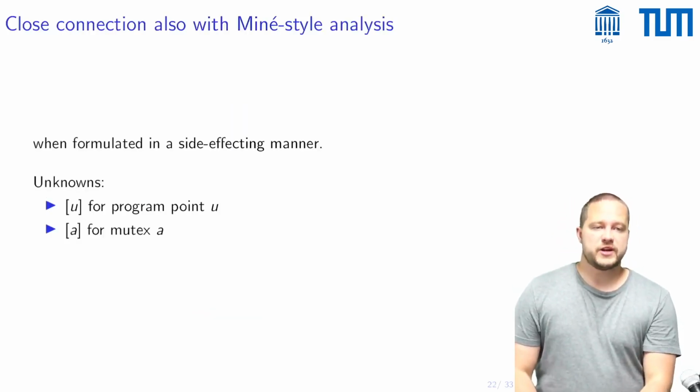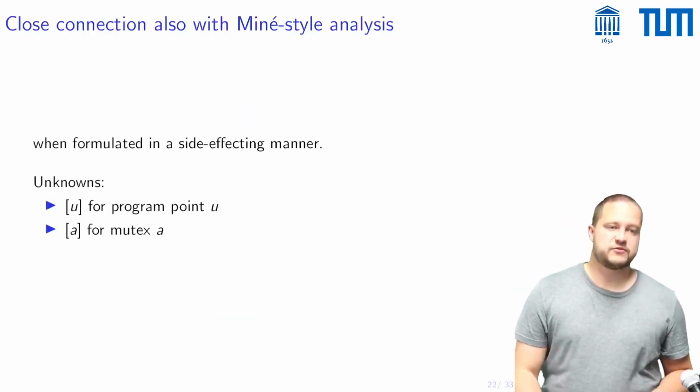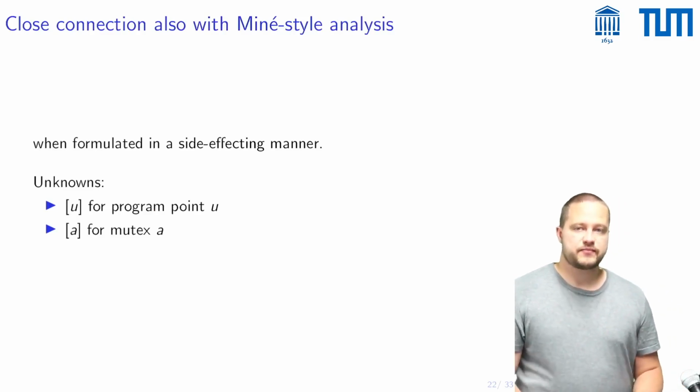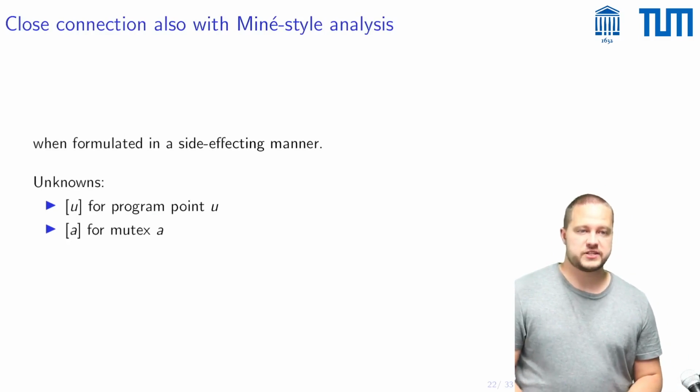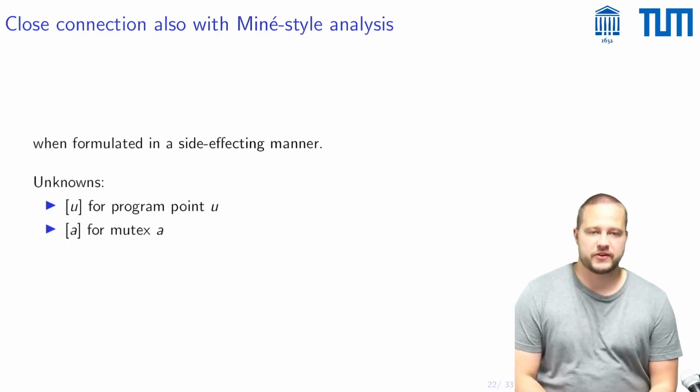What is also very interesting is that once one has formulated this concrete semantics, one also sees a very close connection with this Miné style of analysis when one formulates that in a side-effecting manner.